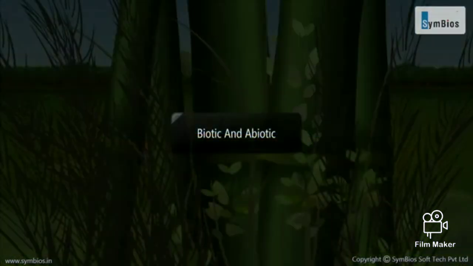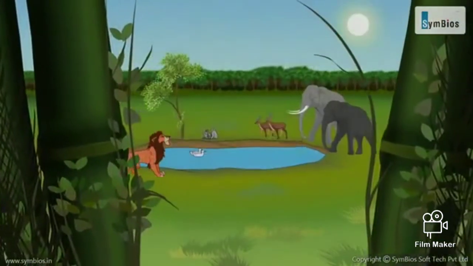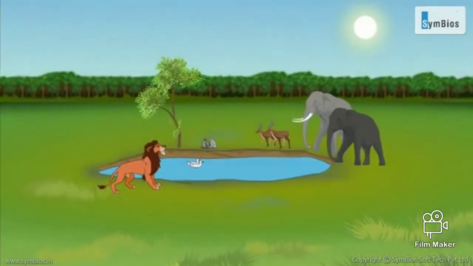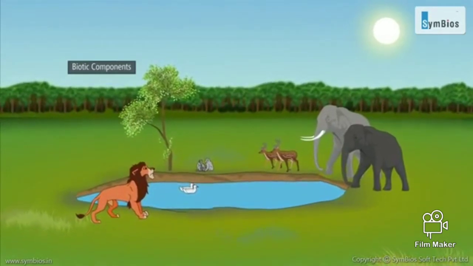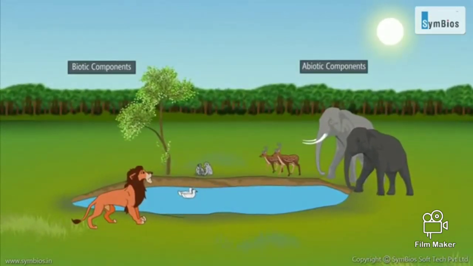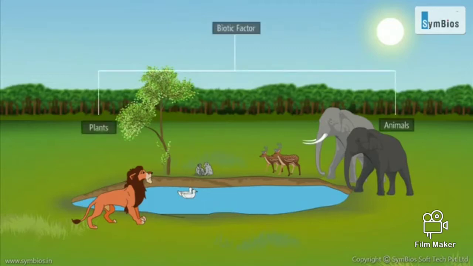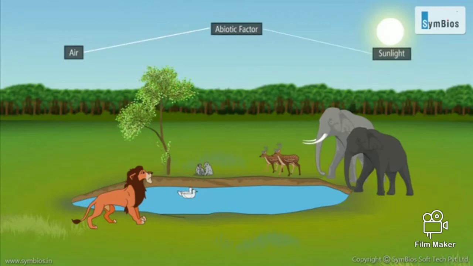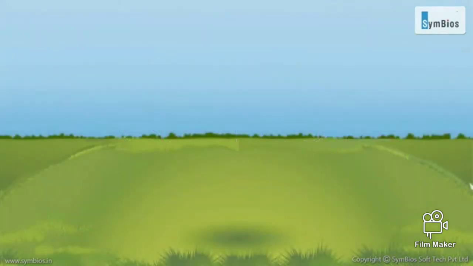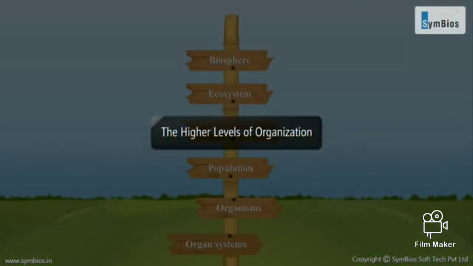Biotic and abiotic components. The living world in any location has two main components: biotic components and abiotic components. Living beings, that is, plants and animals, form the biotic factor. The non-living elements in the surrounding, such as air, sunlight, wind, and water bodies like ponds, rivers, etc., form the abiotic or physical factors.